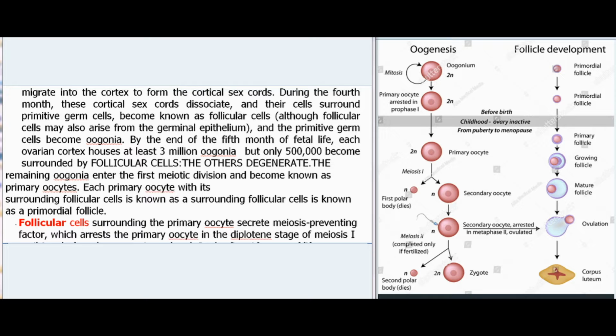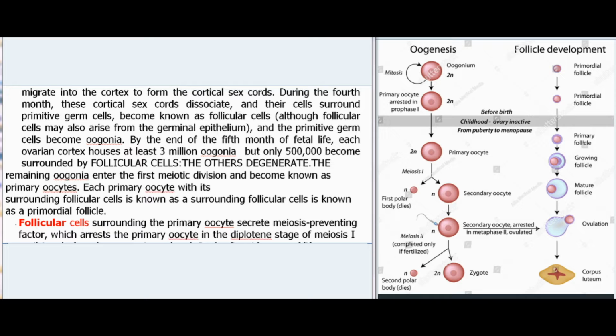By the end of the 5th month of fetal life, each ovarian cortex houses at least 3 million oogonia, but only 500,000 become surrounded by follicular cells. The others degenerate. The remaining oogonia enter the first meiotic division and become known as primary oocytes. Each primary oocyte with its surrounding follicular cells is known as a primordial